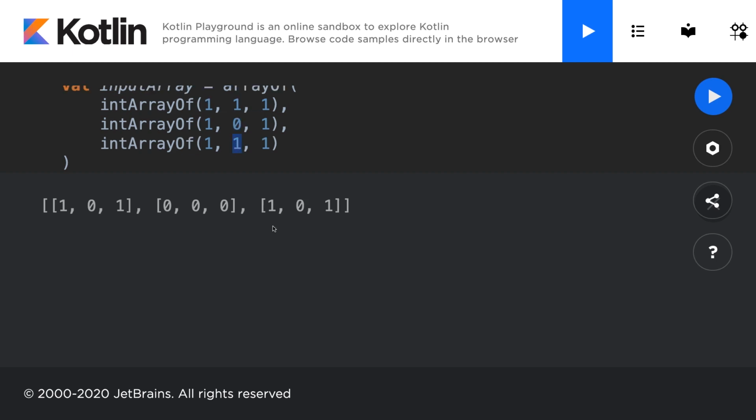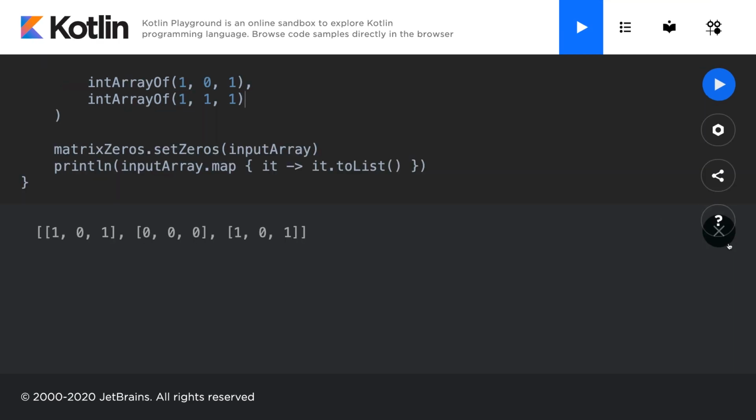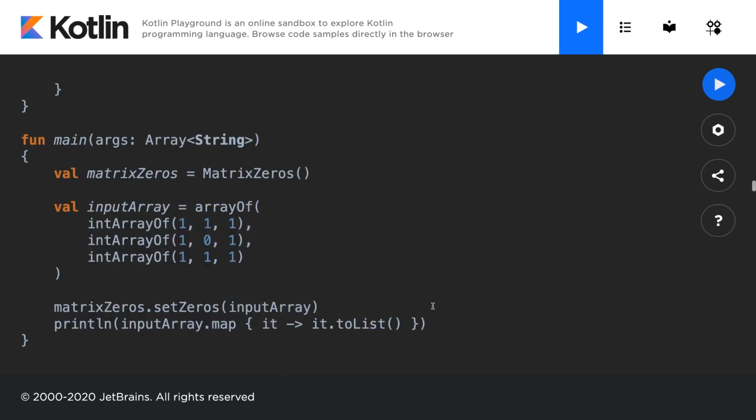I want to leave you as a challenge to add a line break between each of these rows because that will allow us to see the result a bit nicer. So I'll leave that as a bonus because the interview test won't typically force you to do that. In fact, the interview test often won't require you to test yourself at all. It will have unit tests testing your solutions against a huge variety of test cases, but for our purposes, it is helpful to test the solution ourselves. It will help you understand the solution when you test it yourself.